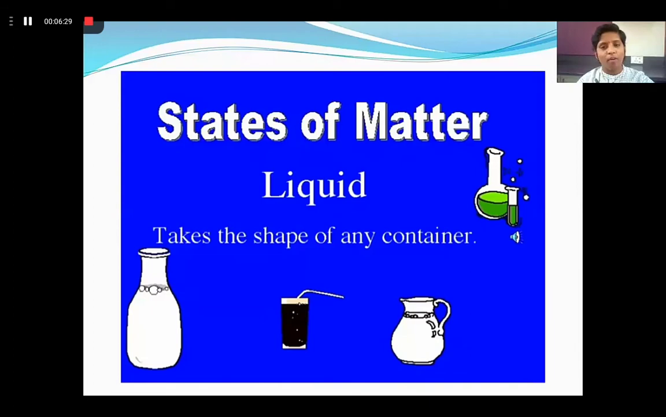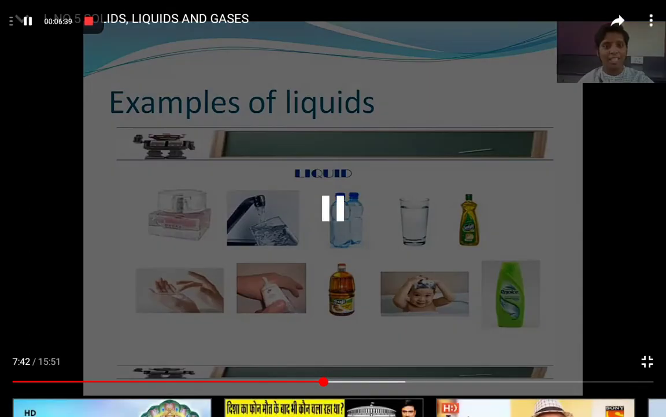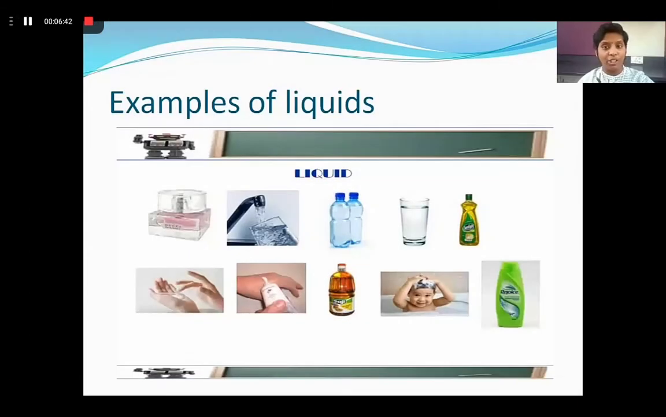Liquid takes the shape of any container. Okay, so we'll talk about the examples of a liquid. Suppose your perfume you take or water what it comes from your tap or oil you use or the shampoo you use, right? They are liquid. Liquid in which the particles of the liquid are slightly away from each other. Okay, here the particles are not very closely packed. There is space between each particle of liquid.